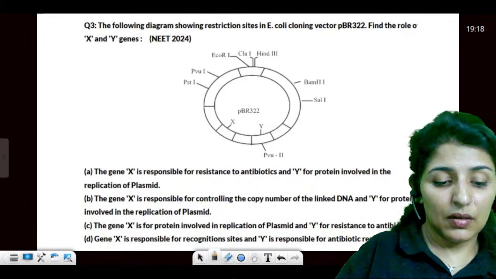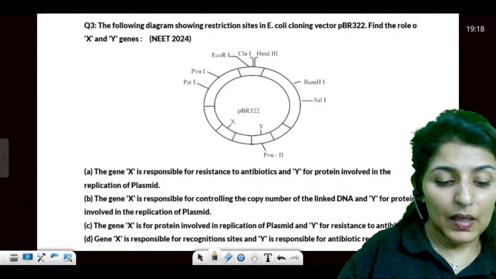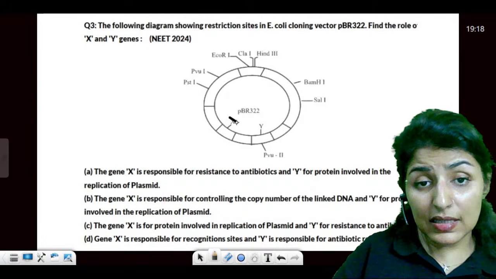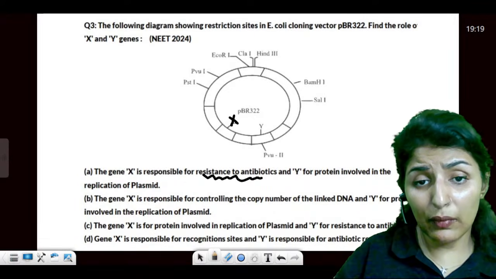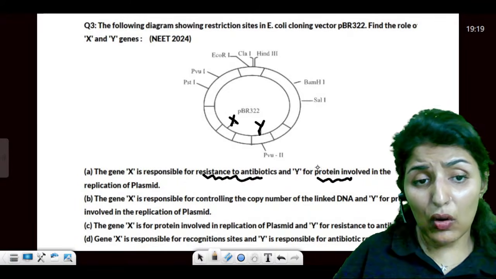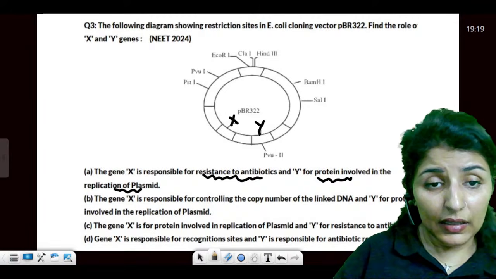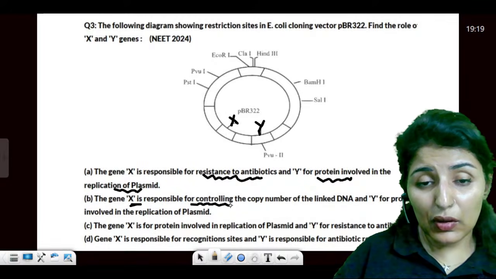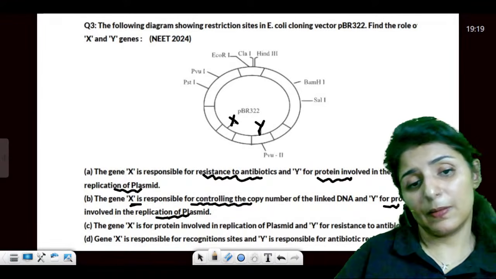See this question. Gene X is responsible for resistance of the antibiotic, while Y is involved in the replication of plasmid. Then gene X is responsible for controlling the copy number and Y for the replication of plasmid.